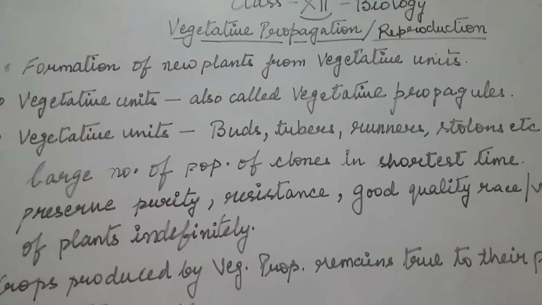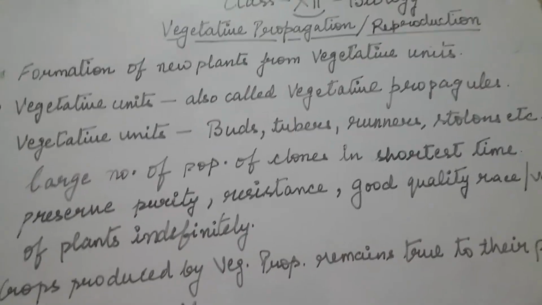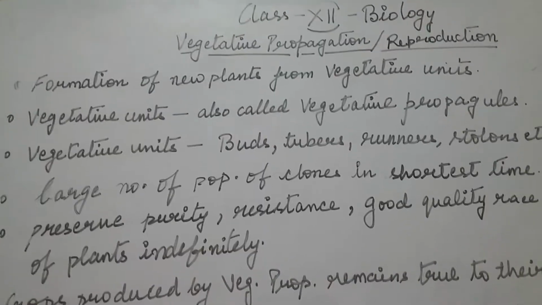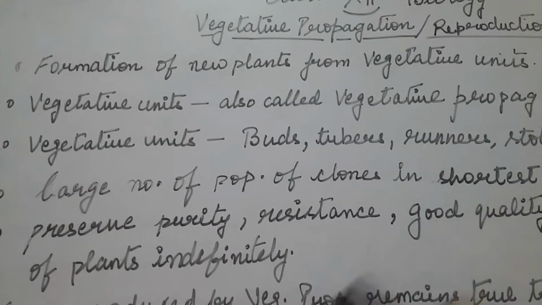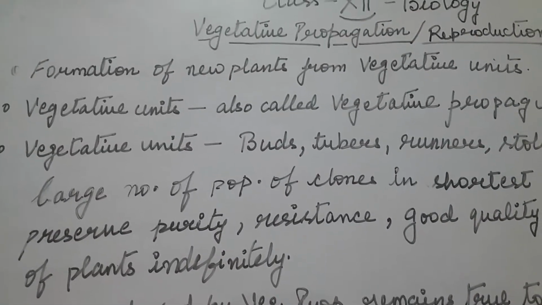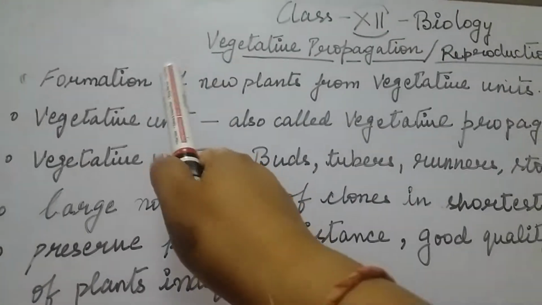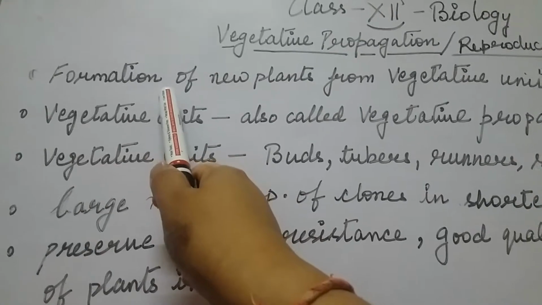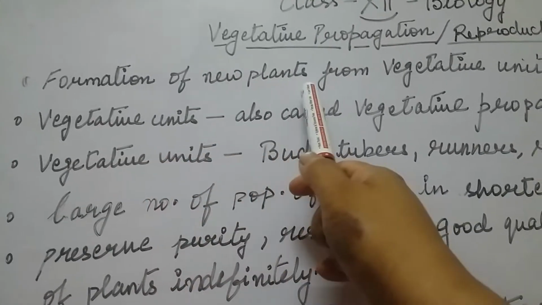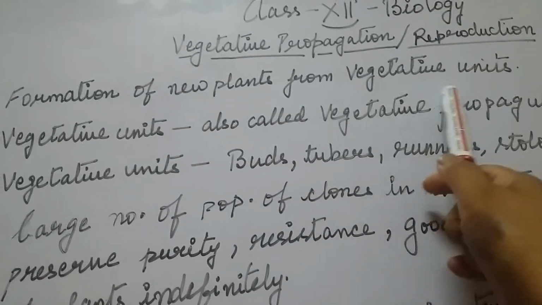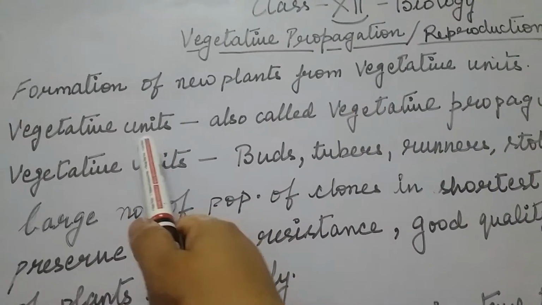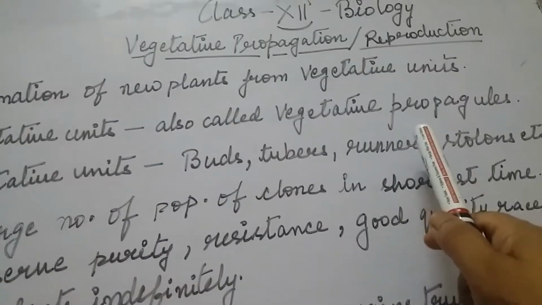Vegetative propagation is also known as vegetative reproduction. So first we will study what vegetative reproduction or vegetative propagation is. Vegetative propagation or reproduction is a process wherein there is a formation of a new plant from vegetative units. Vegetative units are also known as vegetative propagules.